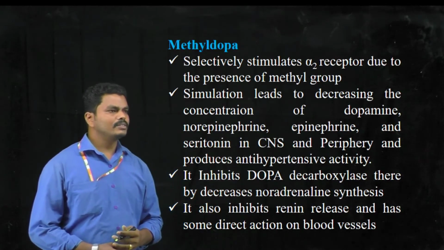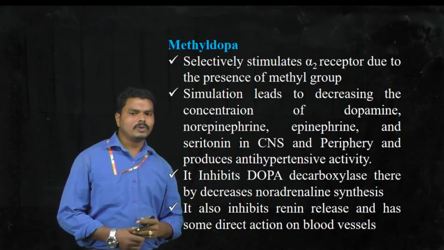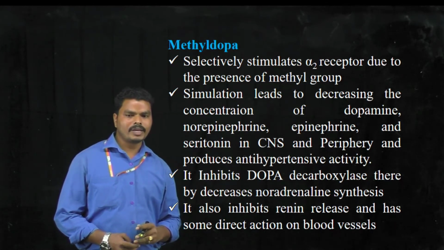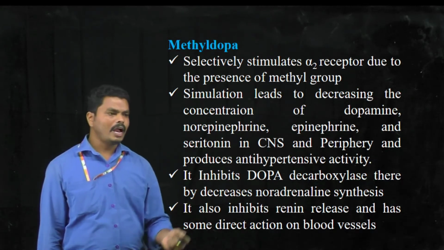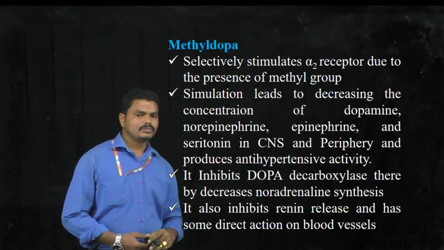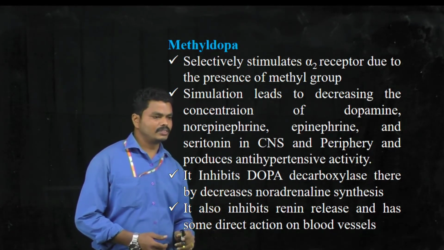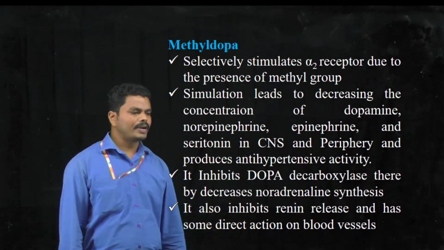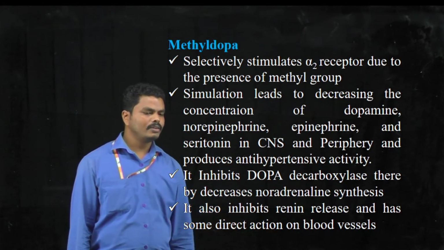When you see the actions of methyldopa, it will stimulate the alpha 2 receptor, due to the presence of the methyl group, and that stimulation may lead to a decrease in the concentration of neurotransmitters like dopamine, norepinephrine, epinephrine in the CNS and periphery, and that may lead to the antihypertensive action. In addition, it inhibits dopa decarboxylase, one of the enzymes which converts dopa to dopamine, thereby it decreases the sympathetic neurotransmitter synthesis. And it can also inhibit the release of renin from the kidney cells and shows some direct effect on the blood vessels. That means it reduces the release of renin from the kidneys and also produces vasoconstriction action